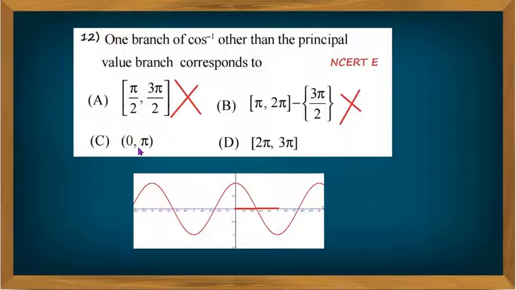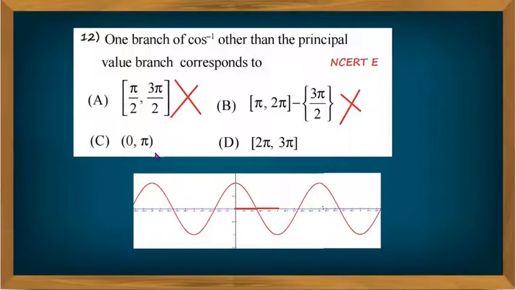And in the third option, both 0 and pi are eliminated. Cos 0 is 1 and cos pi is -1. There is no pre-image for -1 and +1. Therefore, the function is not 1-1 and onto. Therefore, the open interval 0, pi is also wrong.